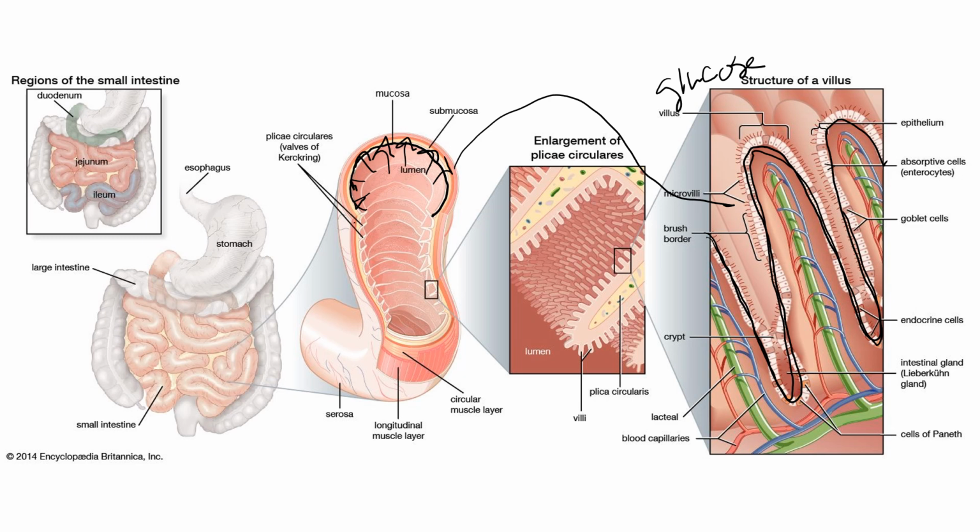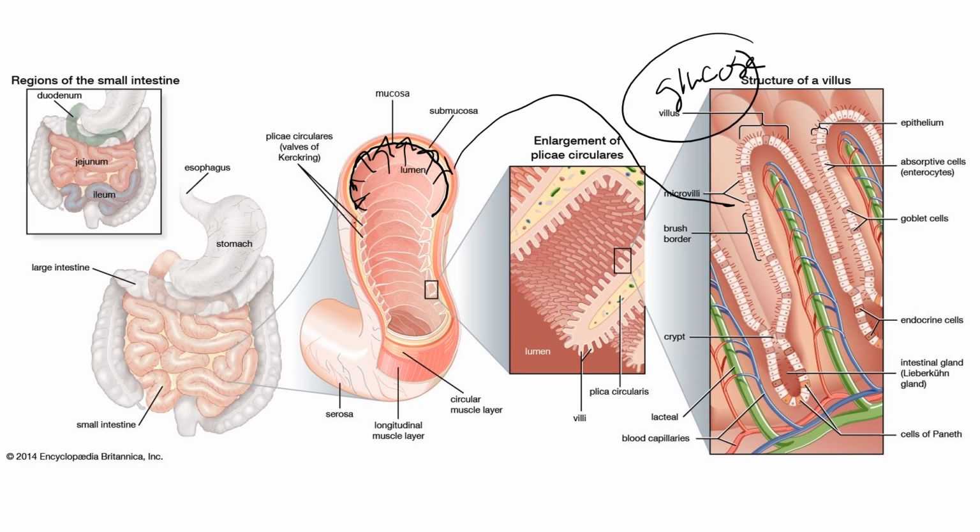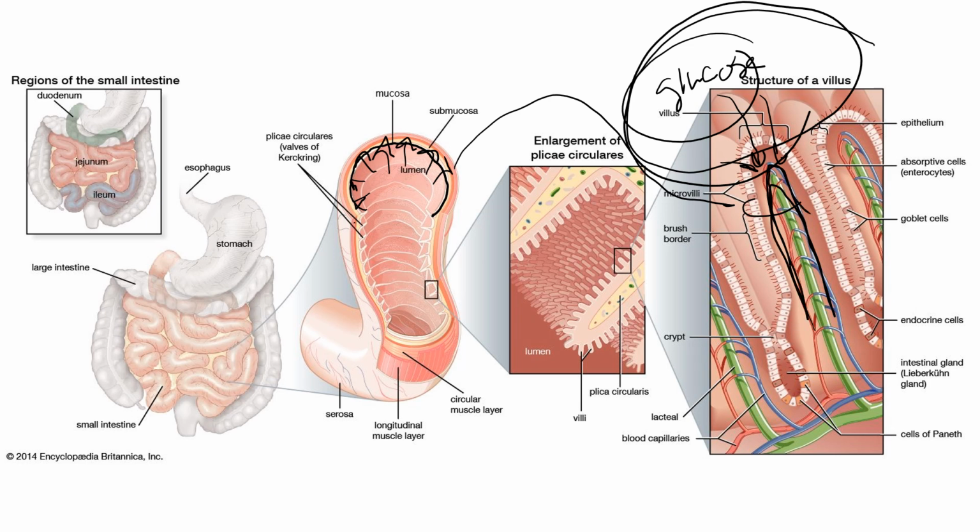So we need to get the glucose, which is within the lumen, and this is where the lumen would be, past the wall of the small intestines. We need to get the carbohydrates, the sugars, past the wall. The wall of the small intestines is made up of these column-shaped epithelial cells, so we need to get the carbohydrates past these cells. And once these carbohydrates get past these column-shaped epithelial cells, then they can enter into the blood capillaries.